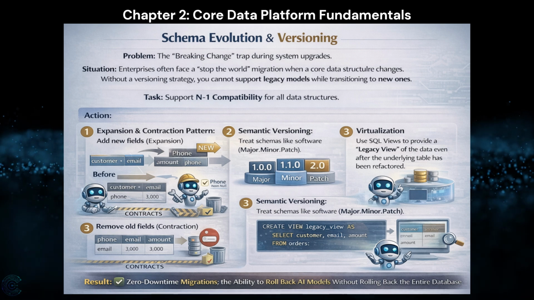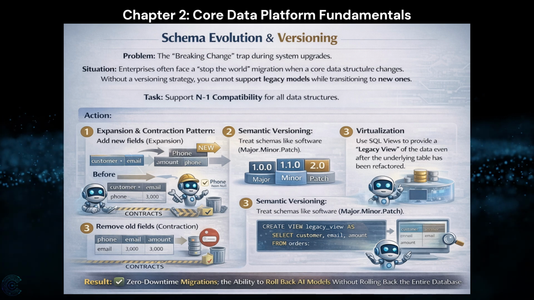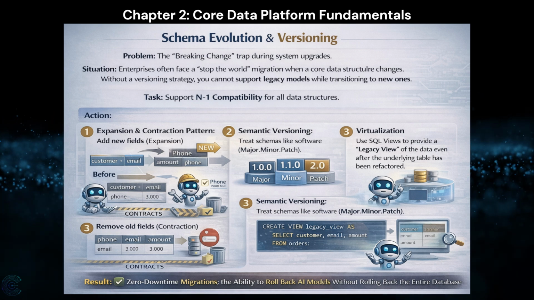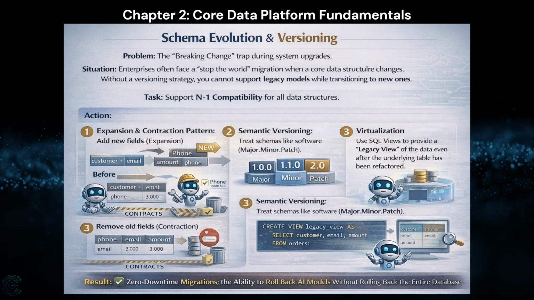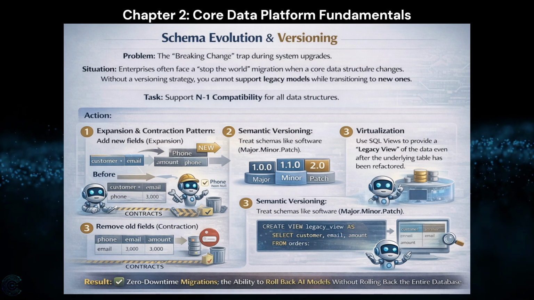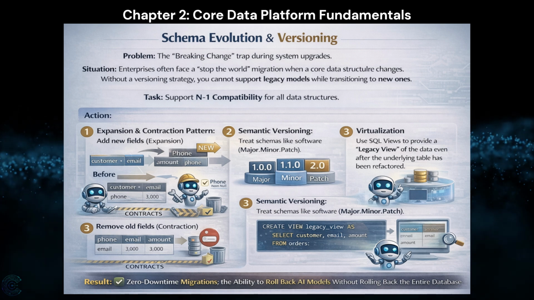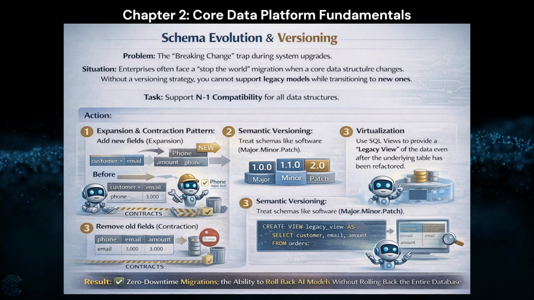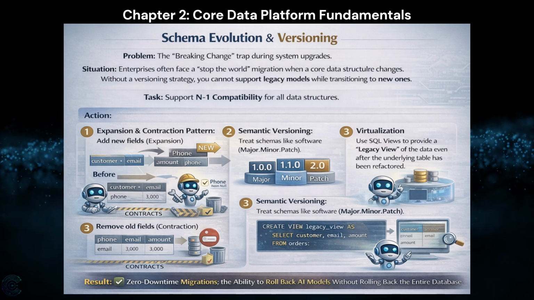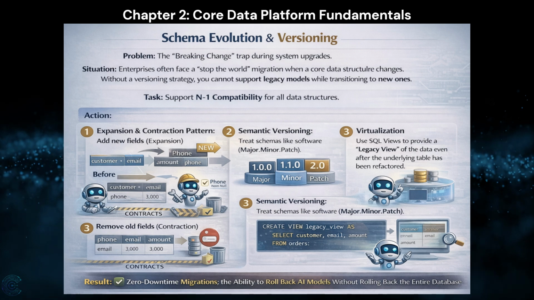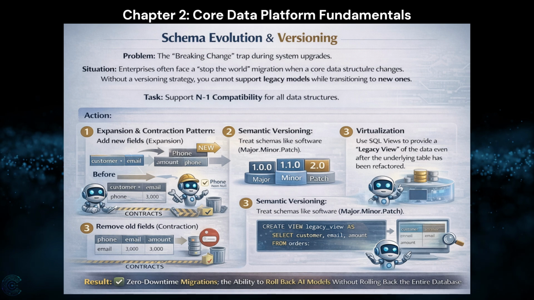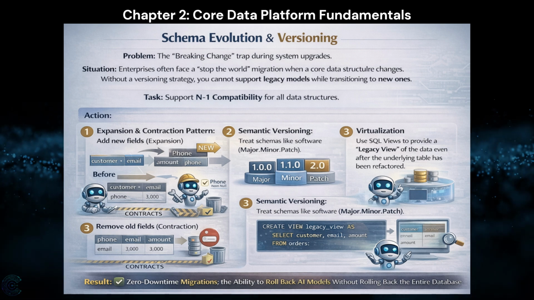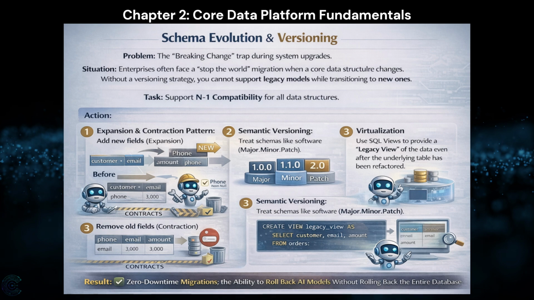Action: expansion and contraction pattern. 1. Add new fields, expansion. 2. Migrate consumers. 3. Remove old fields, contraction. Semantic versioning: treat schemas like software, major, minor, patch. Virtualization: use SQL views to provide a legacy view of the data even after the underlying table has been refactored. Result: zero downtime migrations, and the ability to roll back AI models without rolling back the entire database.